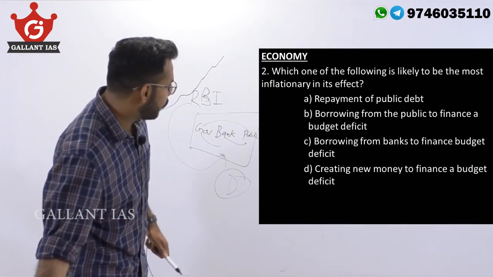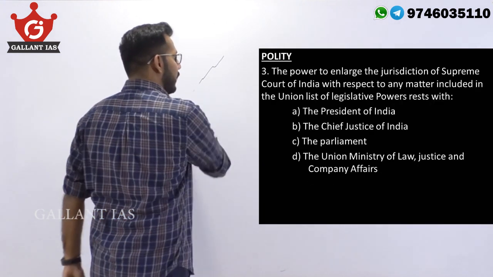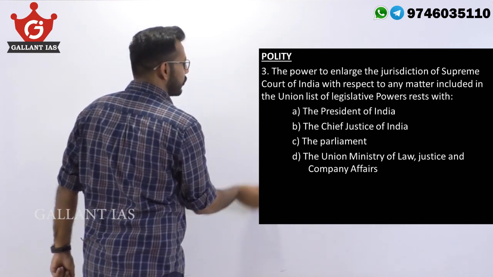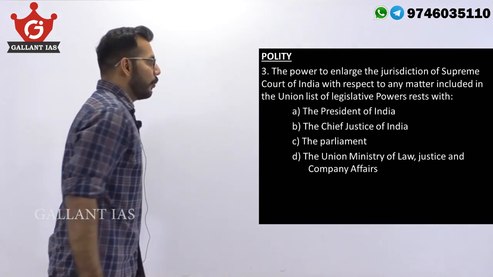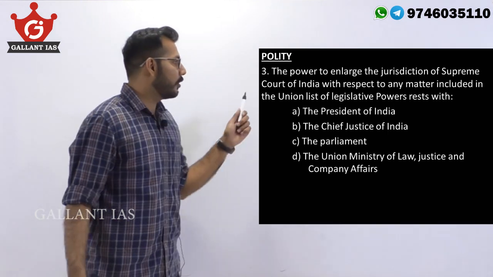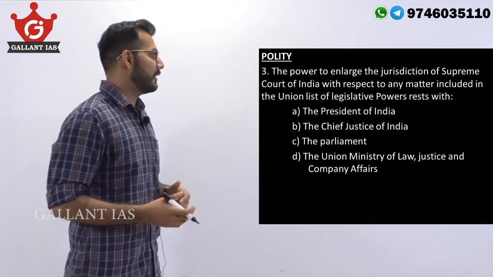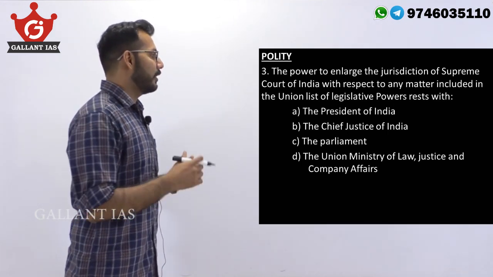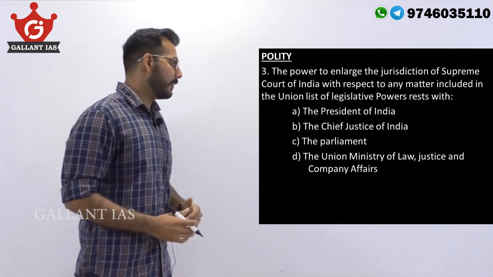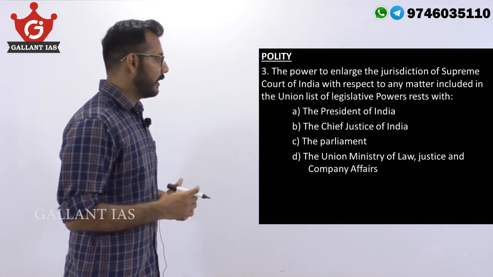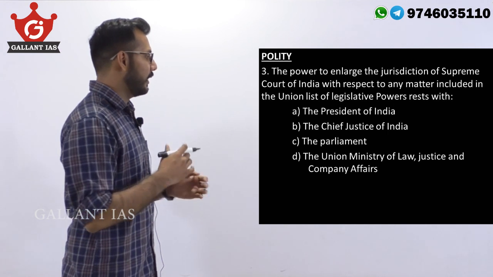Now, the next question from polity. The power to enlarge the jurisdiction of Supreme Court of India with respect to any matter included in the Union list of legislative powers rests with the President of India, the Chief Justice of India, the Parliament, the Union Ministry of Law, Justice and Company Affairs.